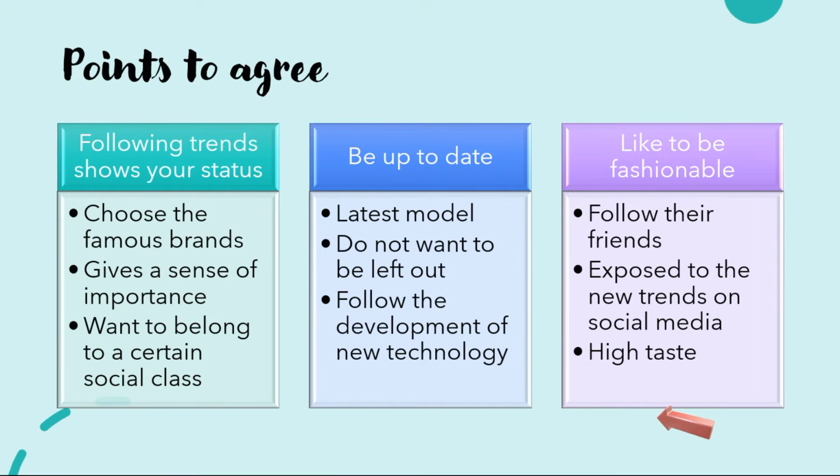And the third point you can have is you can say that young people buy the latest handphones because they like to be seen as fashionable. Fashionable means to follow the current style. For your elaborations, you can say that young people like to follow their friends. Also, they are always exposed to new trends on social media. Because of this, they know what other people are using and they do not want to be left out. It will finally influence them and cause them to have the same high taste.